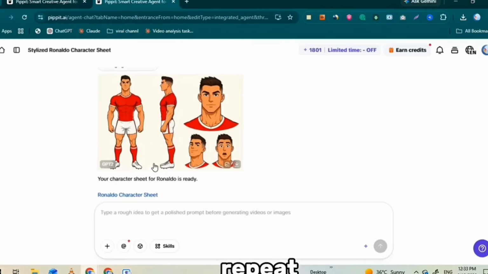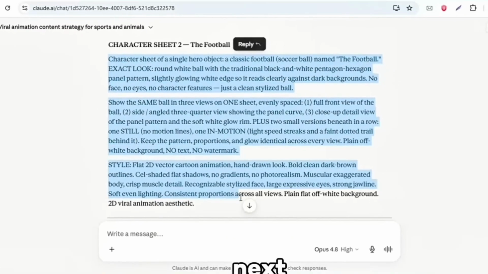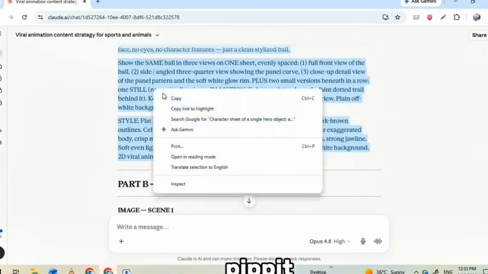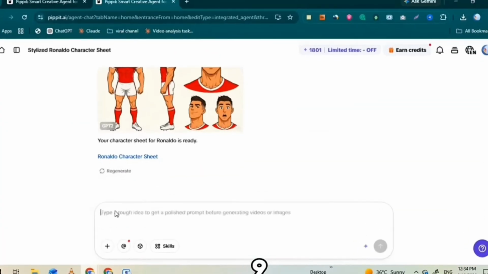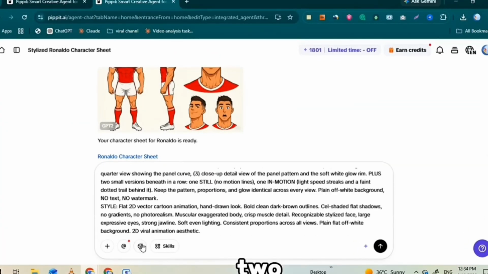Then just repeat. Go back to Claude, copy your next character sheet prompt, paste it into Pipit, same model, same 16:9, generate. In my video, I had two. Character 1 was Ronaldo, and character 2 was another matchup.